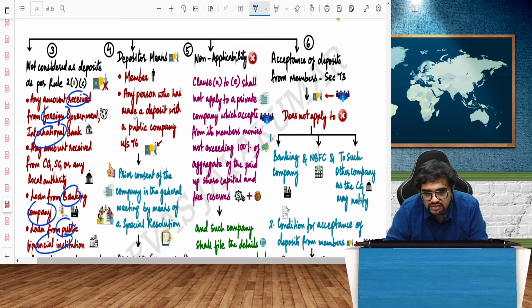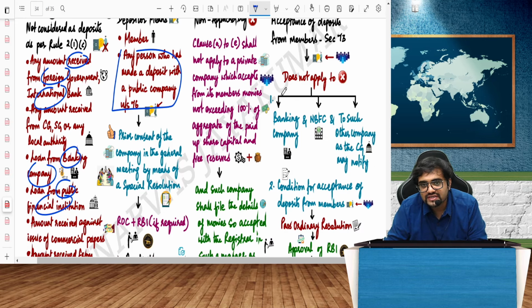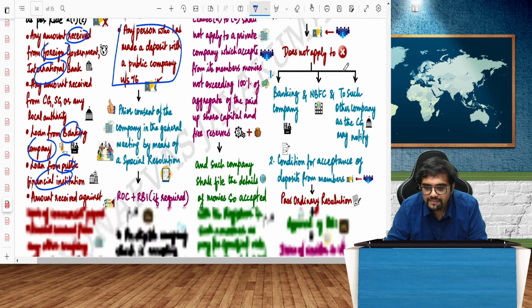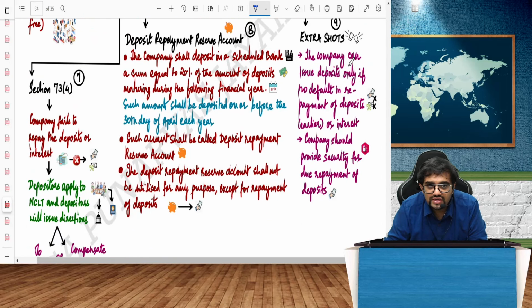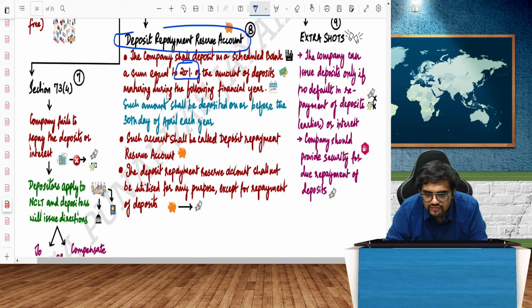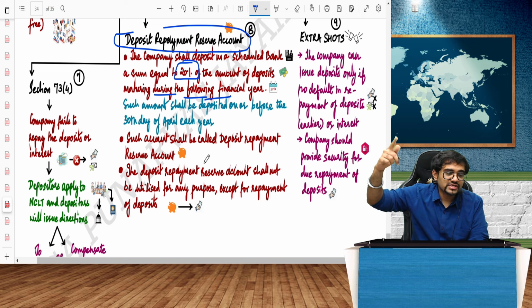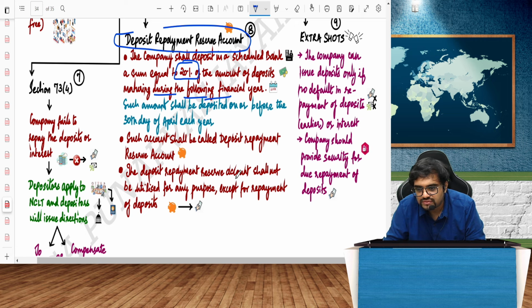Deposit means any person who has made a deposit with a public company under 76, prior consent will be taken. That's about it. Apart from that, just like your debenture redemption reserve account, just like CRR, you also should create something called a deposit repayment reserve account, where an amount equal to 20% of the amount of deposits maturing in the following year must be kept. In DRR, it is 25%. In this deposit repayment reserve account, it is 20%. An investment in the debenture redemption reserve was 15%. Here, nothing is given as such.